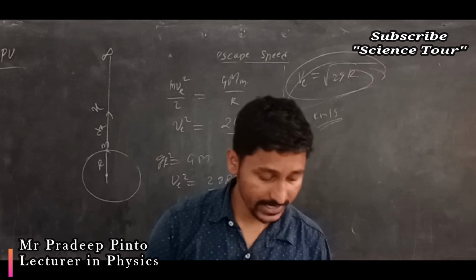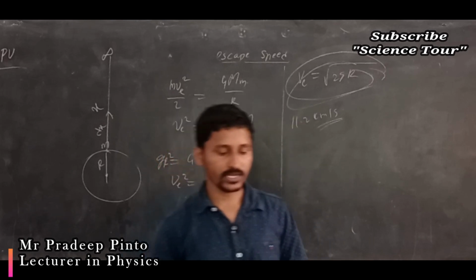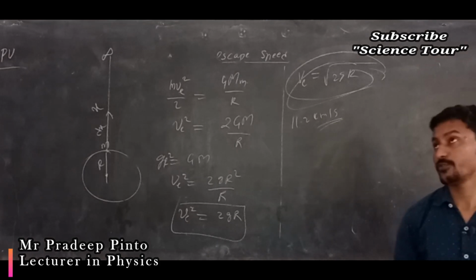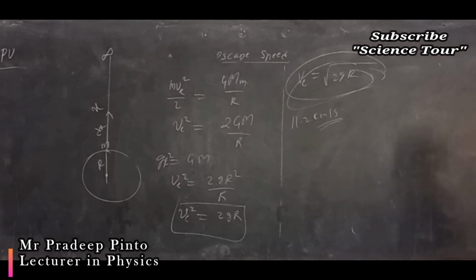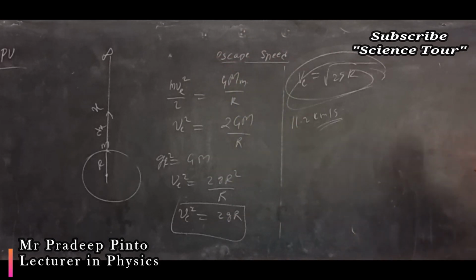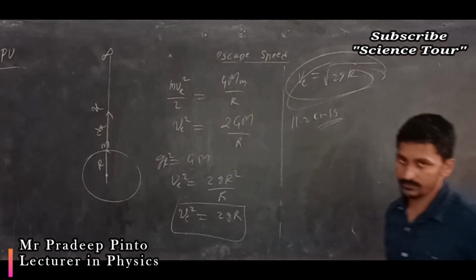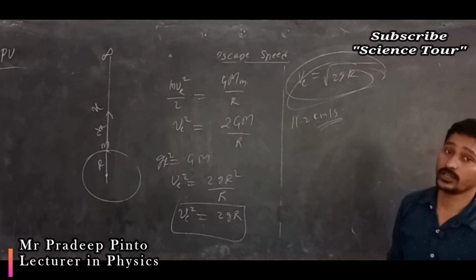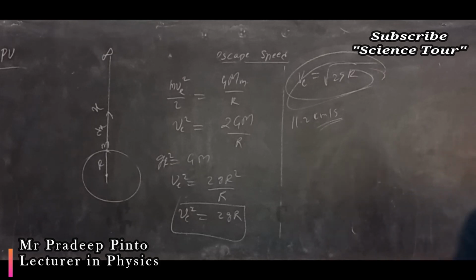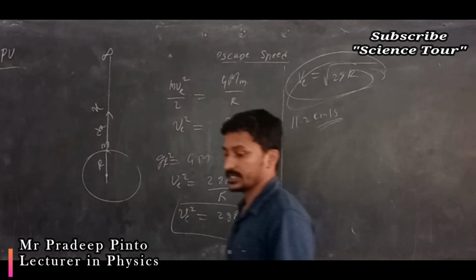11.2 kilometer per second is the escape speed of the earth, and for the moon it is different, for different objects it is different. For earth it is 11.2 kilometer per second. In 1 second it has to travel 11.2 kilometers, that much velocity you have to give, and it is never going to come back to the earth. That is what escape speed is. So this is the topic which we were going to study.